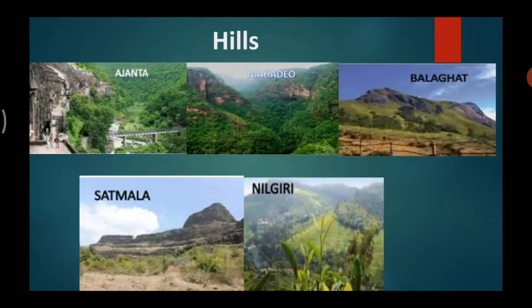Then next we can see the hills. These are the famous hills in India. The first one is Ajanta Hills, Mahadev Hills, Balaghat Hills, Satmala Hills, and Nilgiri Hills.